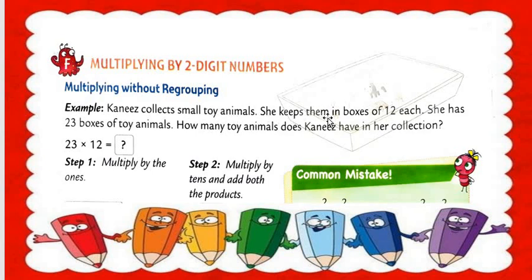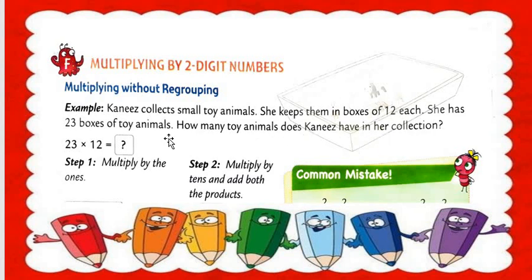Each box has how many animals? 12 each, and she has 23 boxes. How many toy animals does Kanis have in her collection?